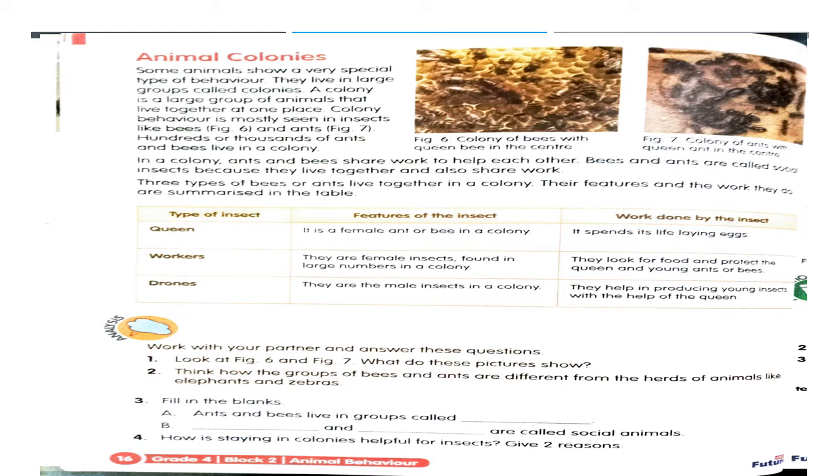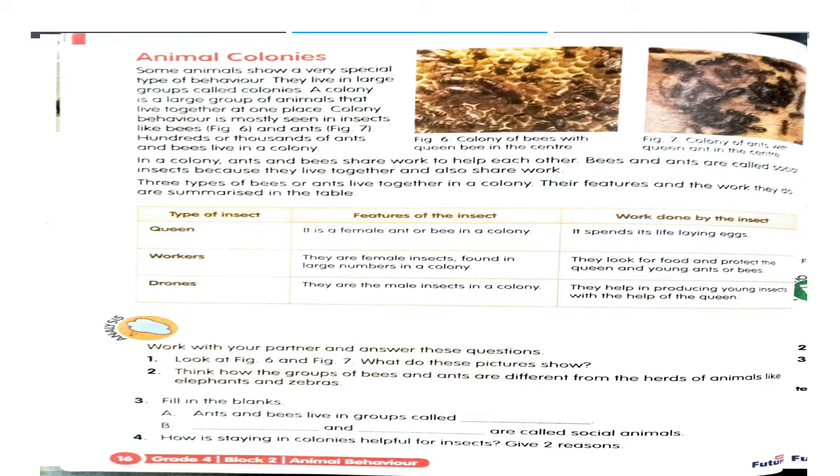They go in search of food and they get food for the queen bee or queen ant and the other ants, and also they protect their young ones, the young ants or the young bees that are actually laid by the queen bee or queen ant. Understood, children? So these worker ants go in search of food and they get food for the queen, and then they also take care of the young ones.